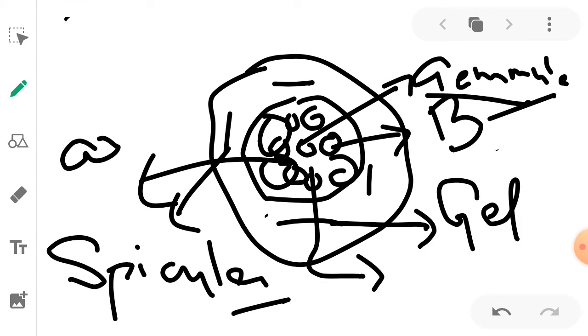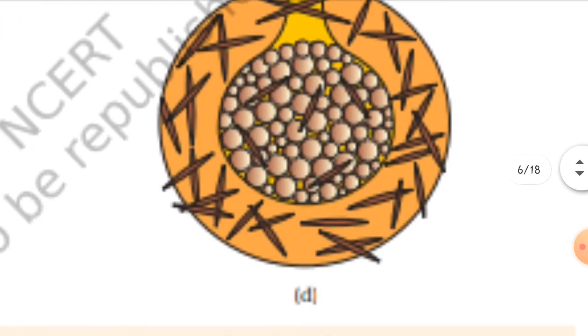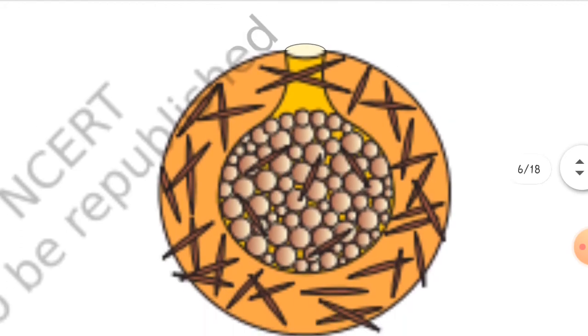If we proceed to NCERT, we will see this structure in detail. I am zooming the structure. You can see several small tiny masses in between. This is called archaeocytes, and this is going to develop the entire body of spongilla. It is surrounded by a gelatinous structure having various spike like structures called spicules.